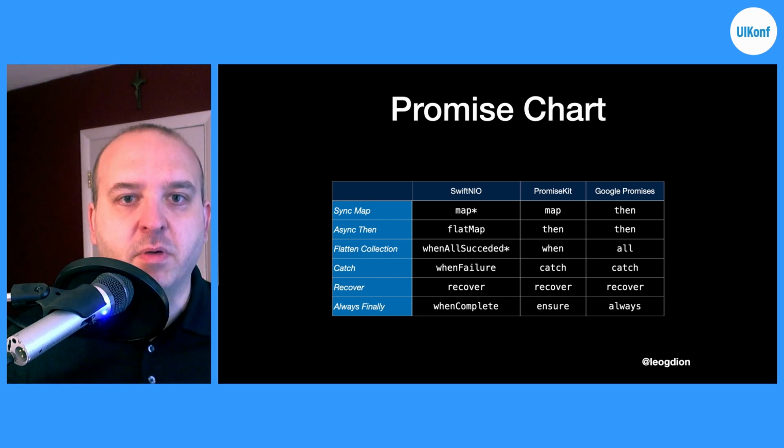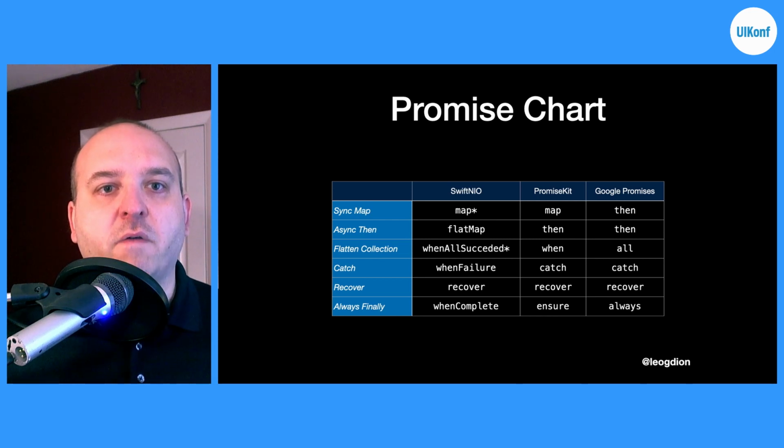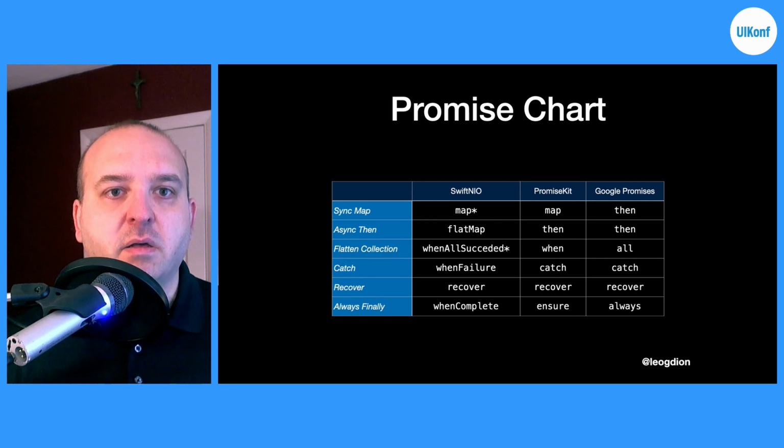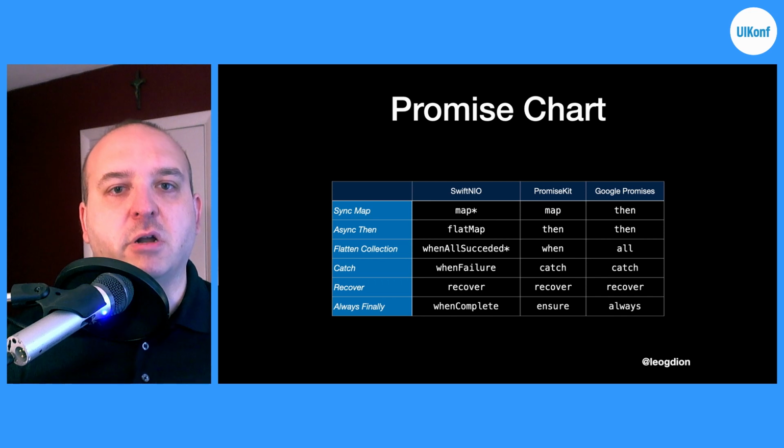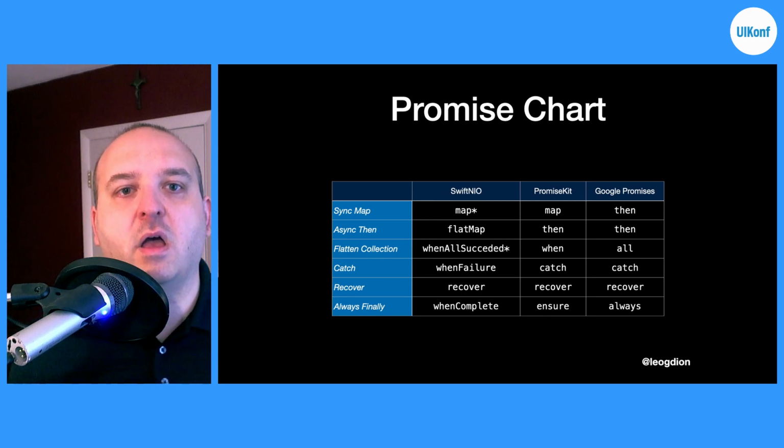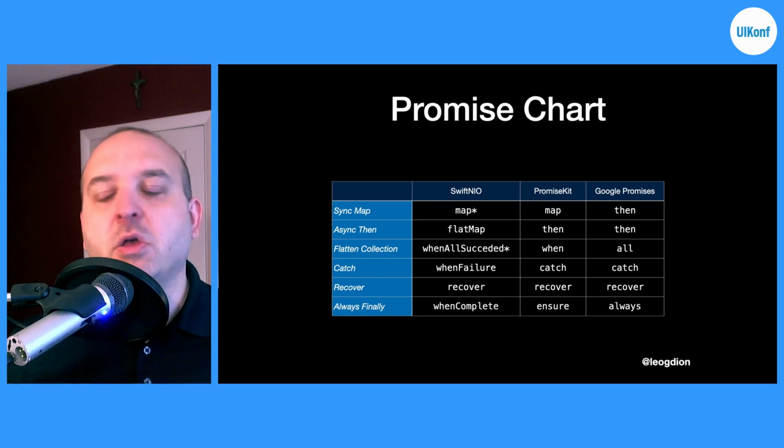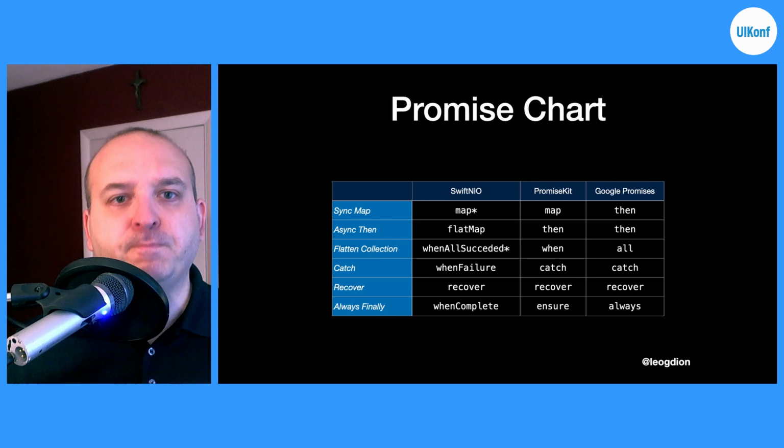You can see Google promises. You can use then for a sync map or for async. They all use then, except for SwiftNIO uses flat map for asynchronous calls. The reason you have the asterisk with map under SwiftNIO is because if you're going to throw an error, you need to use flat map throwing.